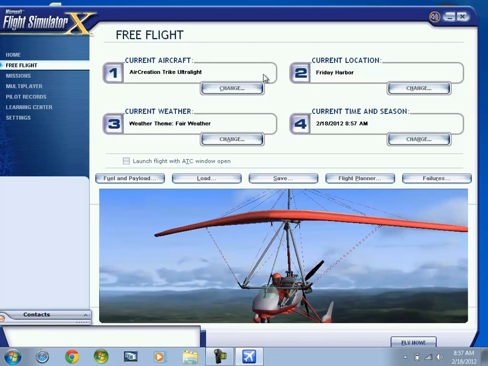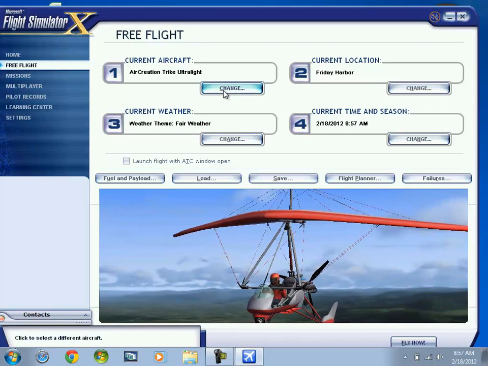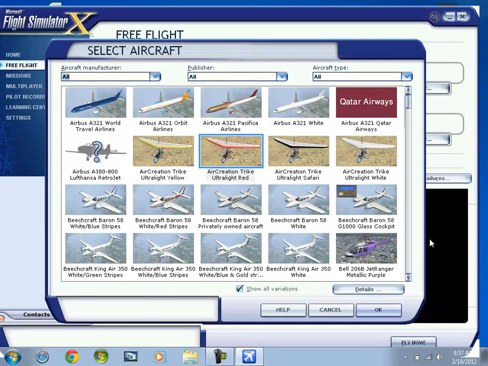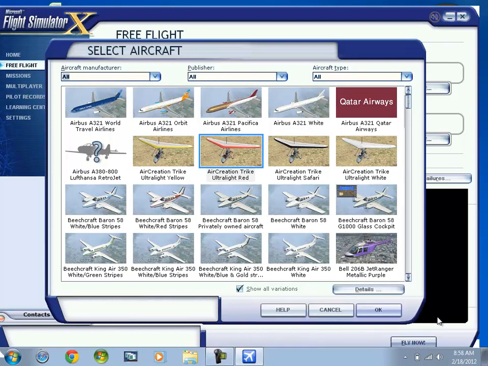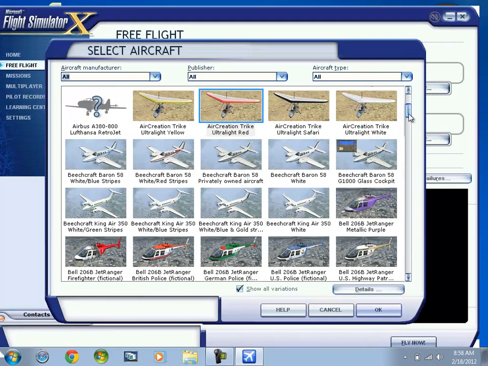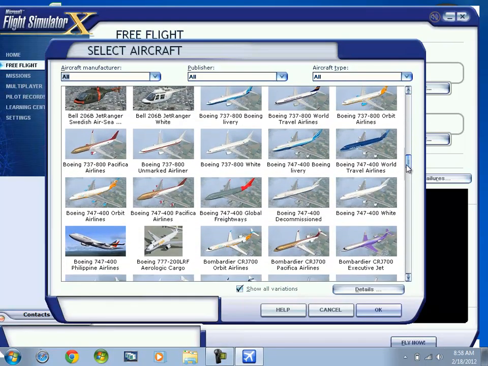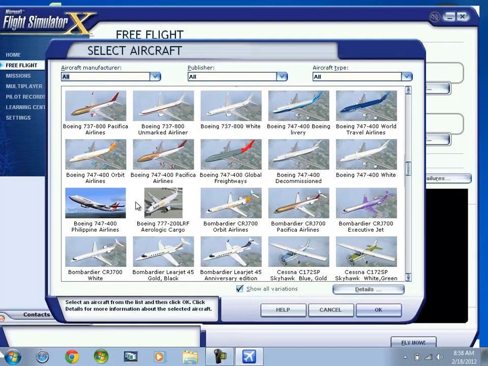If you go to the current aircraft, click change. When you select aircraft, just go to the B, and here, as you can see, this is our installed aircraft, the Boeing 777-200 LRF Aerologic Cargo.